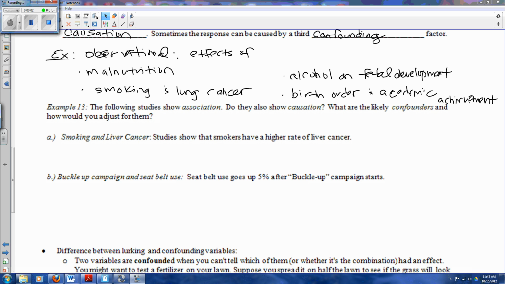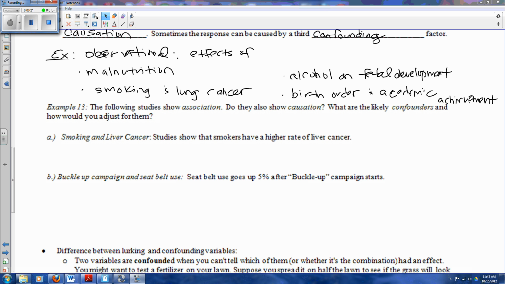All right, so now we're going to look at example 13. The following studies show association. Do they show causation? What are the lurking confounders and how would you adjust for them? Smoking and liver cancer. Studies have shown that smokers have a higher rate of liver cancer.